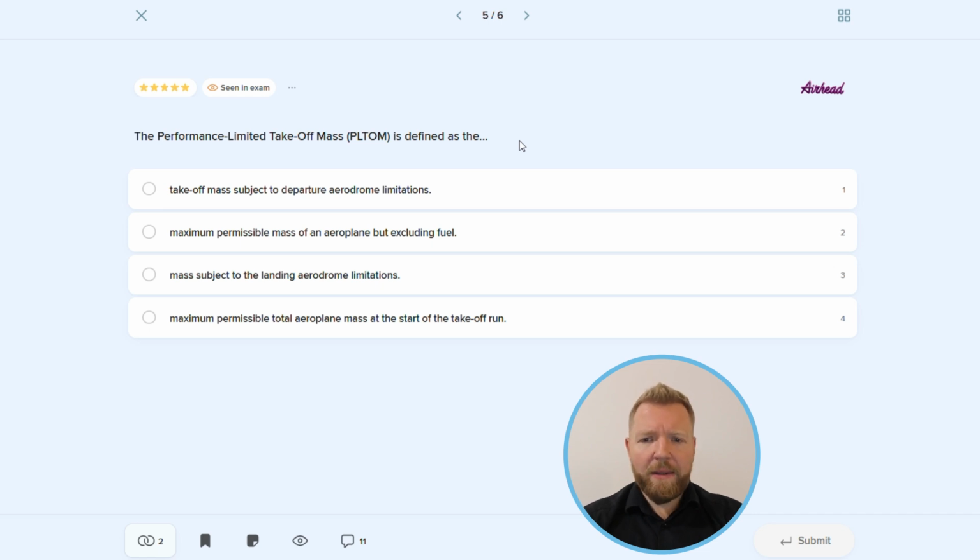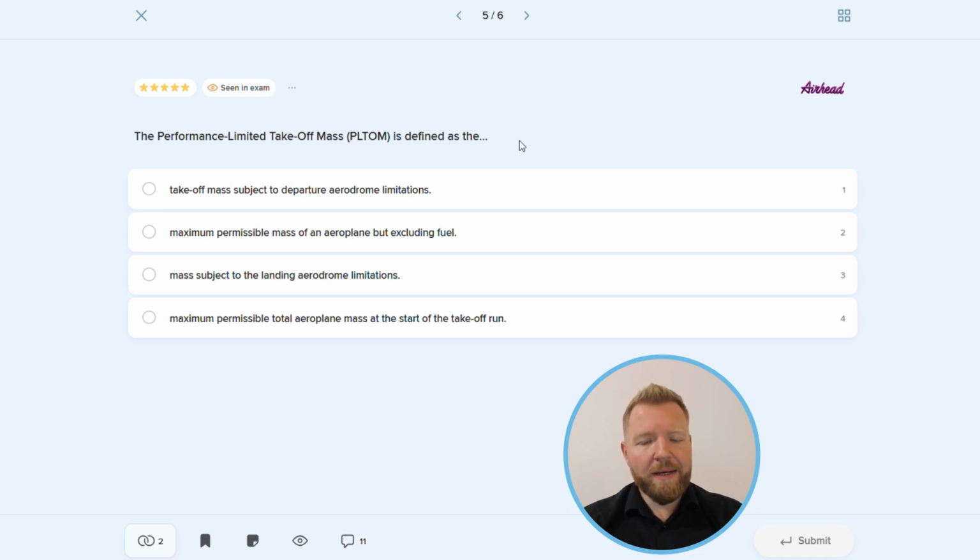Field length limited takeoff mass, also known as runway limited takeoff mass, is the maximum mass for takeoff, taking into consideration factors like the runway length, runway surface conditions, runway slope, as well as configuration of the aircraft, pressure altitude, or, for example, temperature.